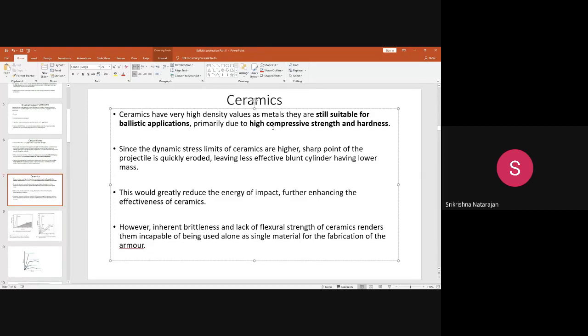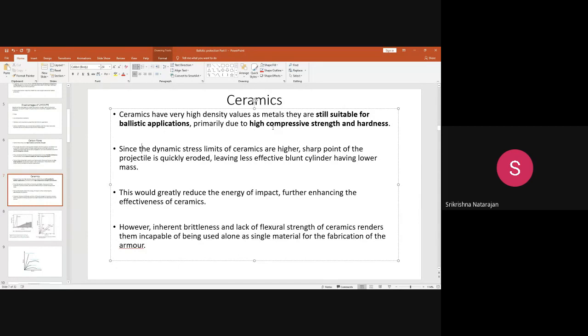So here, when the projectile is striking the ceramic, any kind of a ceramic material, what happens is, because of the higher hardness, the projectile itself gets quickly eroded. Whether the projectile is cone shaped, pointed, hemisphere shaped or flat, it gets eroded. So it reduces the energy of the impact.